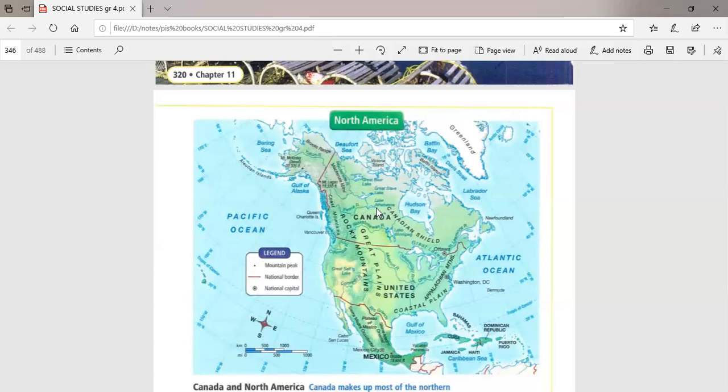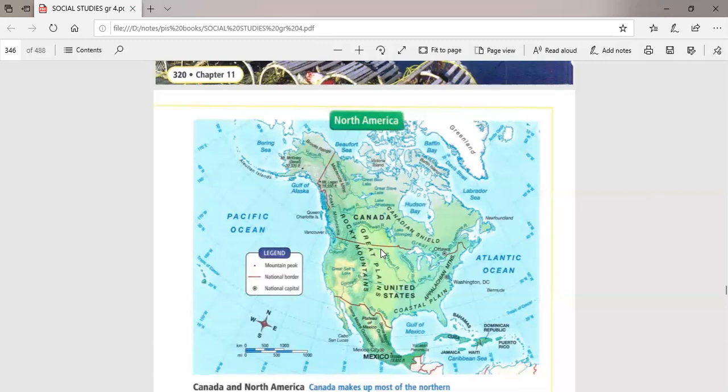Why? Because the French people settled in Canada, and after Canada got its freedom, the French people went back to their country. So you can find that most of the Canadian people speak English except only Quebec. Okay, it's one province in Canada. Those people who live in Quebec speak French. Okay, this is about Canada.